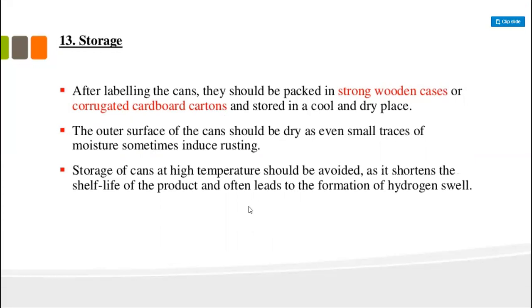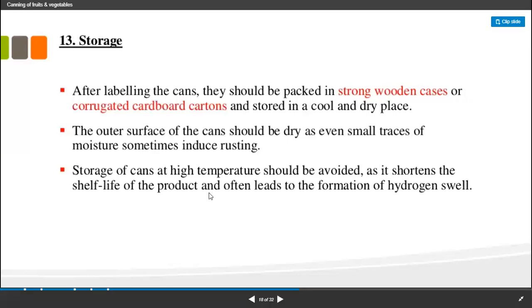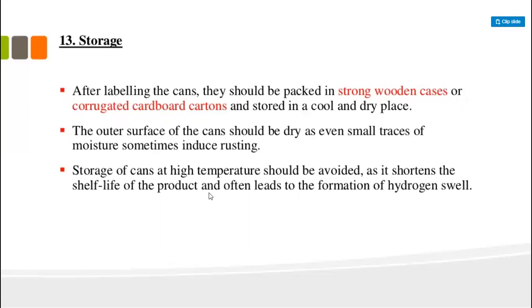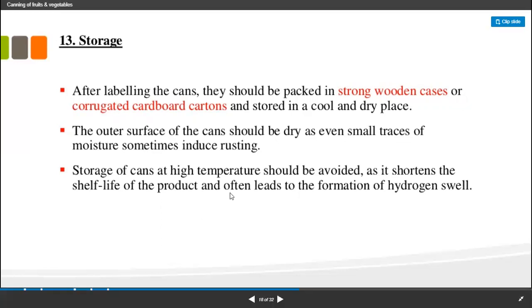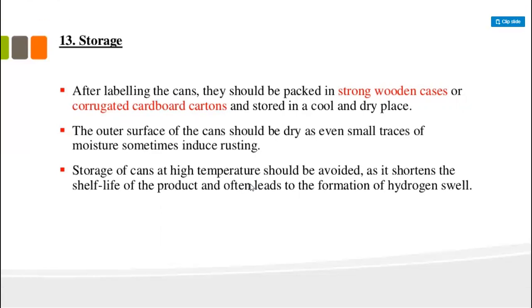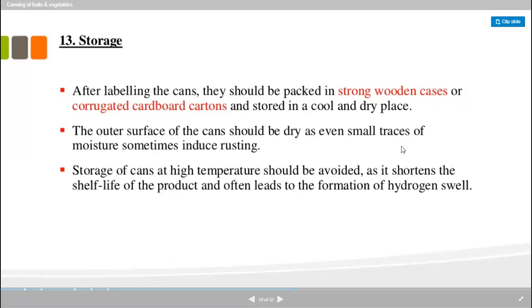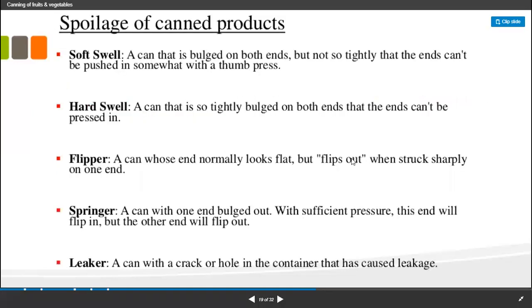Sometimes high temperature is also provided before storage, but during storage we must avoid high temperature, so that the shelf life of the food is increased. Mostly the storage is conducted at room temperature or at a cool temperature. So the process is complete.